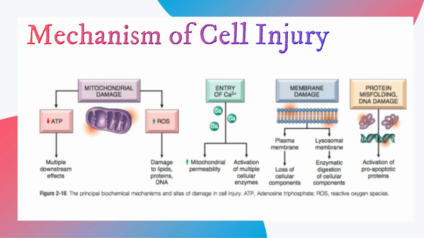Membrane damage involves the plasma membrane or lysosomal membrane. In plasma membrane damage, there will be loss of cellular components, and in lysosomal membrane damage, there will be enzymatic digestion of cellular components. In protein misfolding and DNA damage, we will see activation of pro-apoptotic proteins.